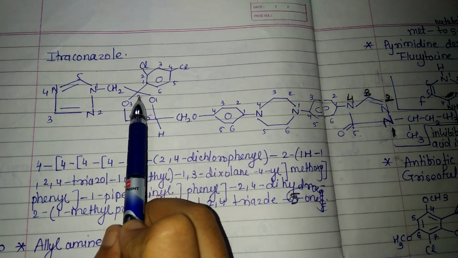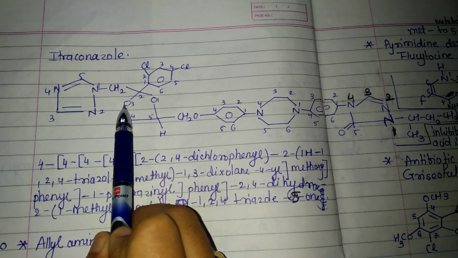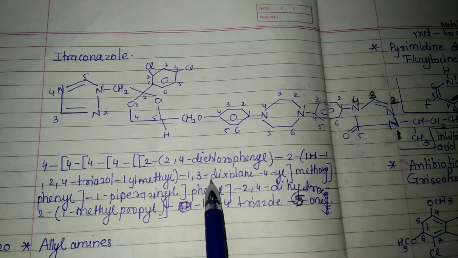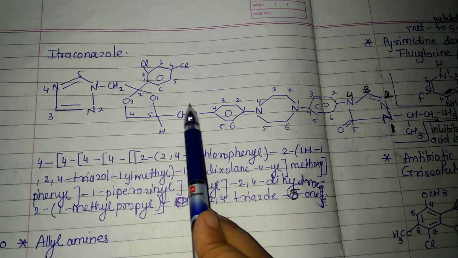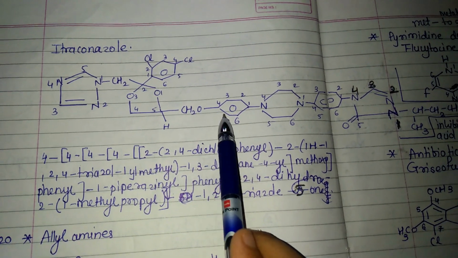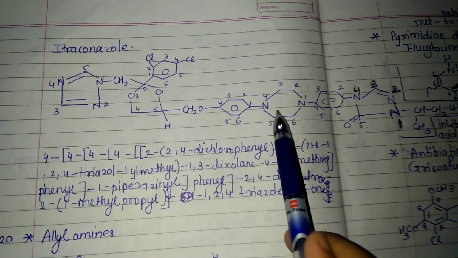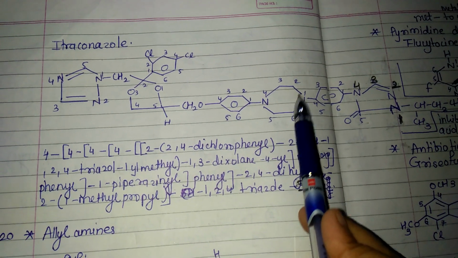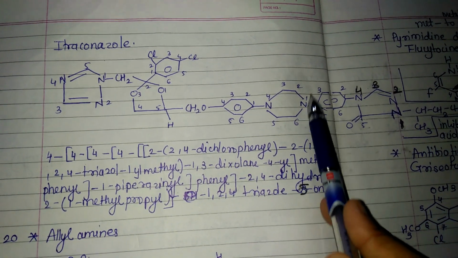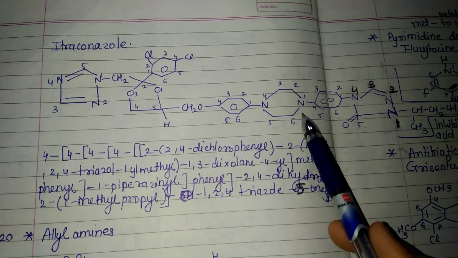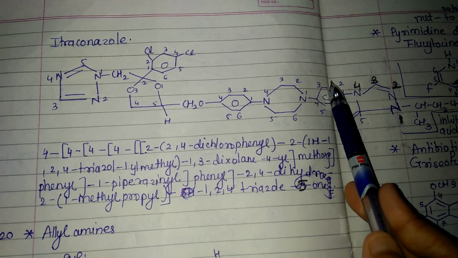Then this is 1,3-dioxolane. Okay, then this is the methoxy, then phenyl, then 1-piperazine. This is the piperazinyl, because this hydrogen is replaced with this. Then phenyl.